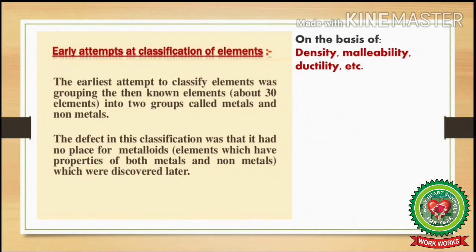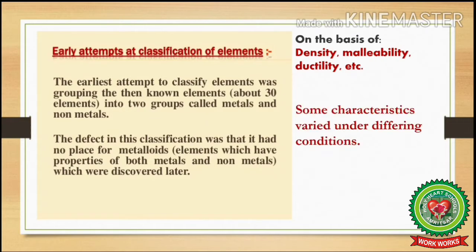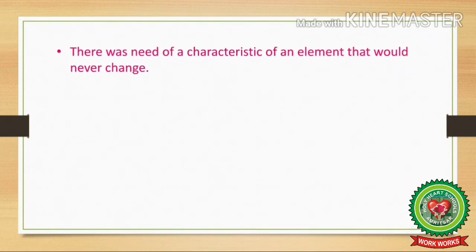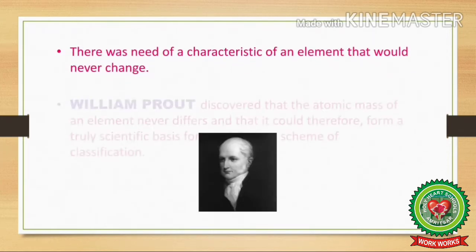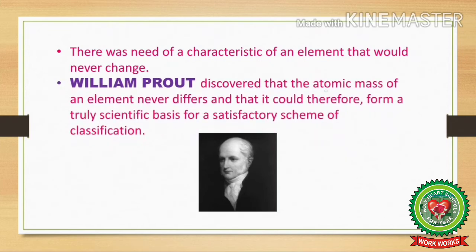Also, there were some characteristics of the elements which varied under different conditions. For this reason, a characteristic of an element was required that would never change. So it was William Prout who discovered that the atomic mass of an element never differs and that it could therefore be used as a base for the satisfactory classification scheme.